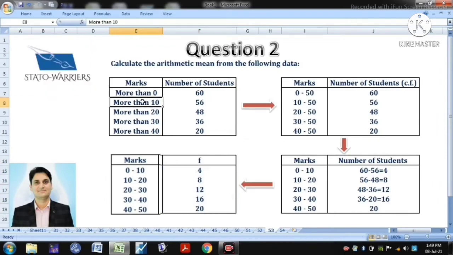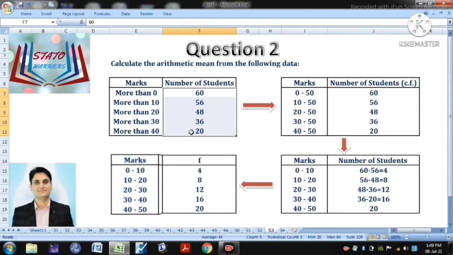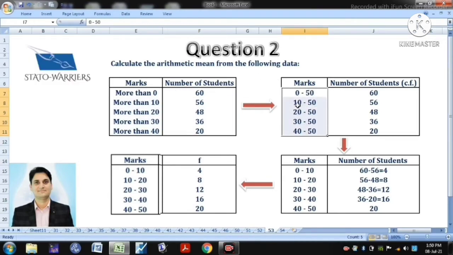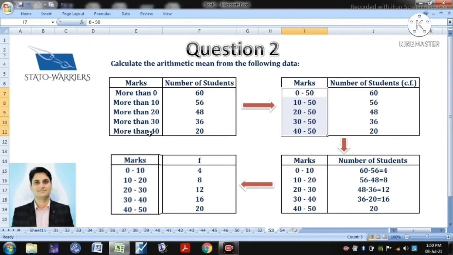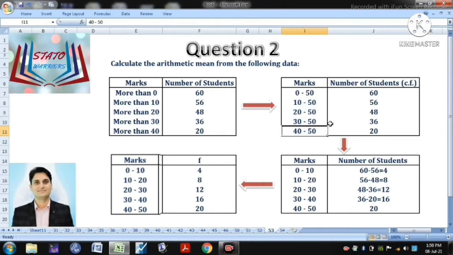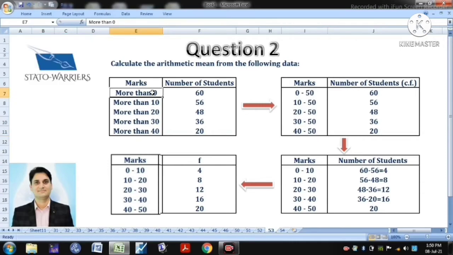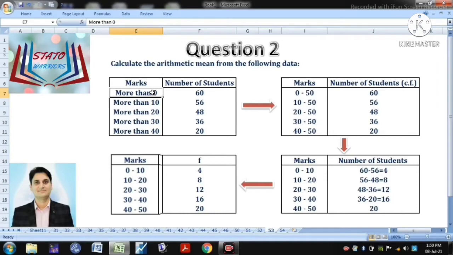Sometimes questions come in this way: more than 0, more than 10, more than 20, more than 30, and more than 40, and the frequency will be there. The same question we can write down in this form: 0 to 50, 10 to 50, 20 to 50, 30 to 50, and 40 to 50. More than 40 means 40 to 50, if 50 is the maximum score, considering that. Or more than 0 means those students who have scored 0 to 50, considering 50 as the maximum score.